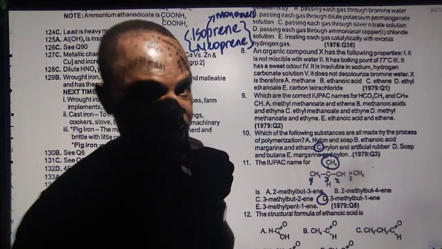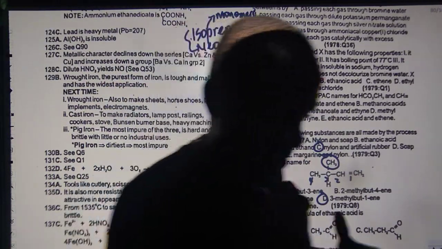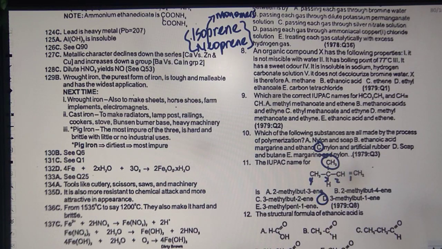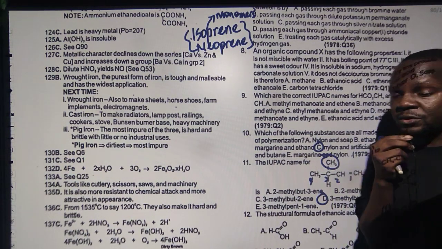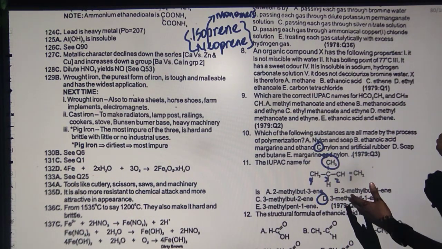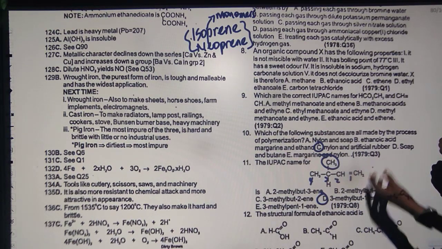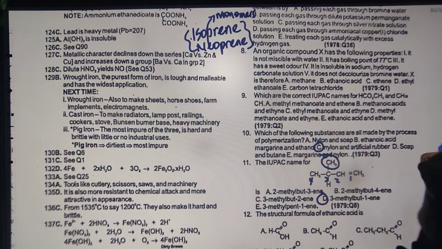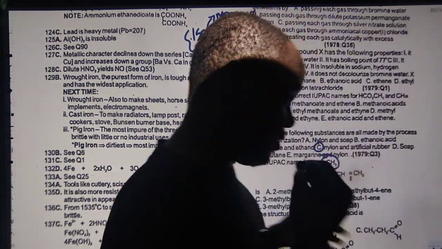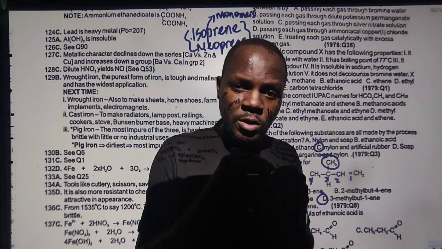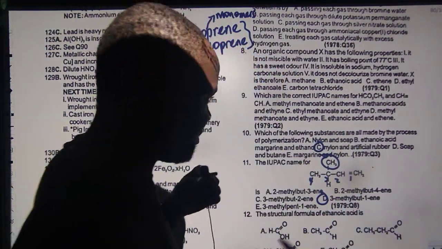I hope you guys are getting this. It's more like knowing the simple rule. The first one is to look for the longest carbon chain. After that, the next thing you do is to look for the end that is closest to the double or triple bond, and start naming from there. Another thing is priority order, because in some cases you have a functional group. The functional group has priority over the double or triple bond. We will still talk about that when we see questions on that.